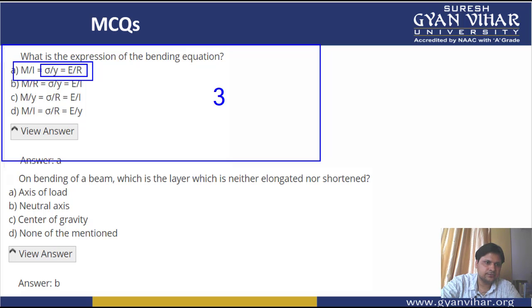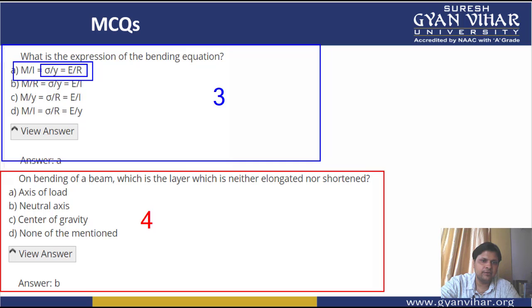Then after, students, the next is question number 4. Question number 4 says that on bending of a beam, which is the layer which is neither elongated nor shortened?